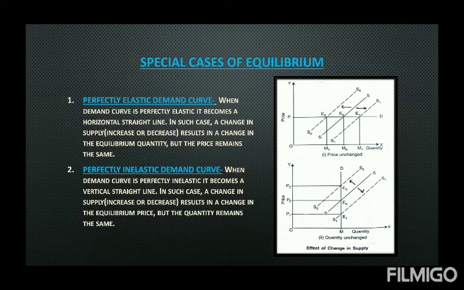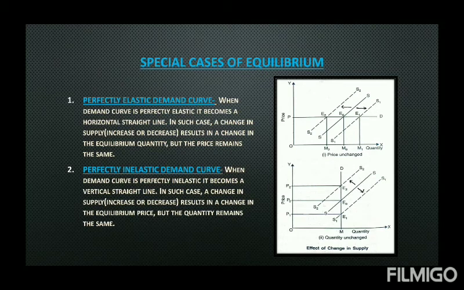Here also price remains constant. If supply decreases, moves from S to S2, then equilibrium shifts from E0 to E2, and again the equilibrium quantity, whatever it is, moves toward the left hand side, that means decreases. Again we can say that with increase in supply, quantity is increasing, with decrease in supply, quantity is decreasing.